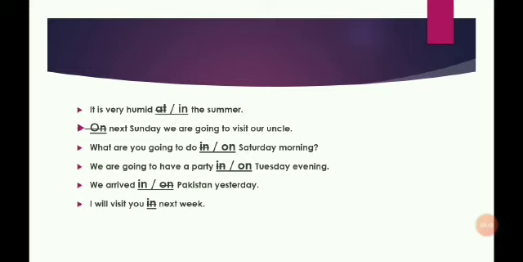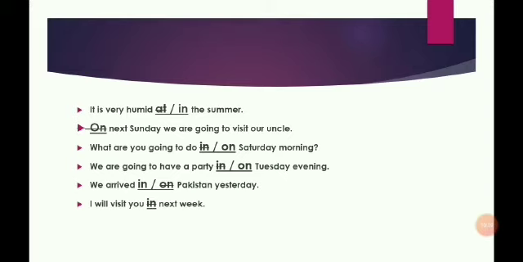Next Sunday we are going to visit our uncle. What are you going to do on Saturday morning? We are going to have a party on Tuesday evening. We arrived in Pakistan yesterday. I will visit you next week, not in next week. Only I will visit you next week.